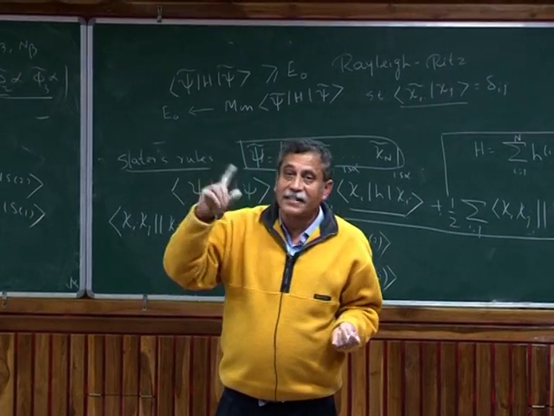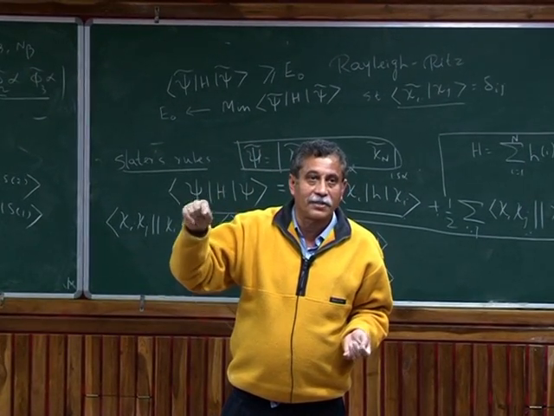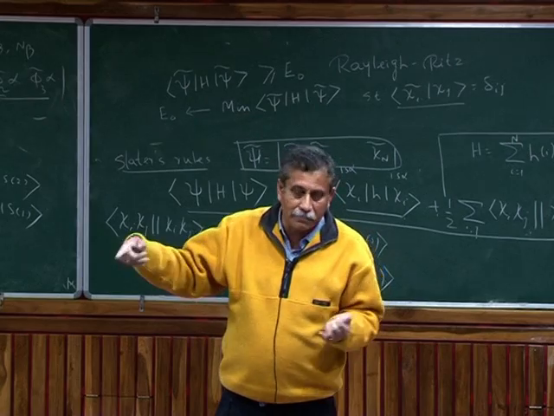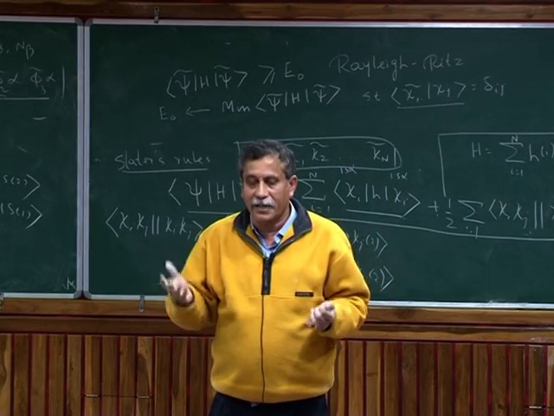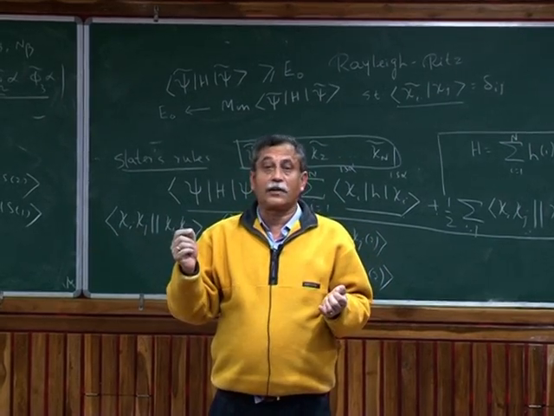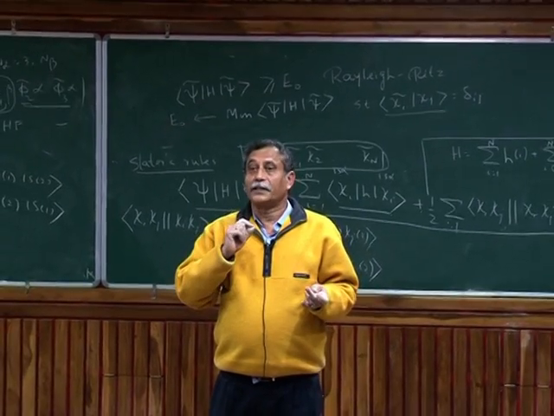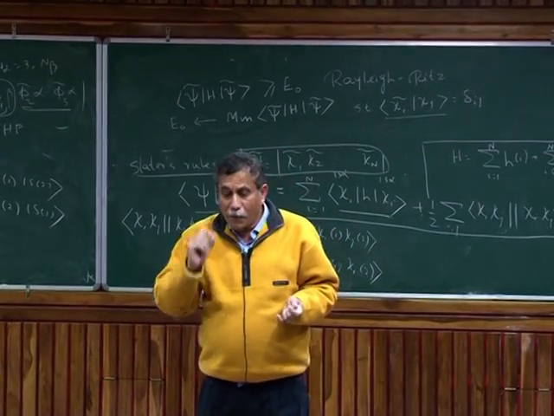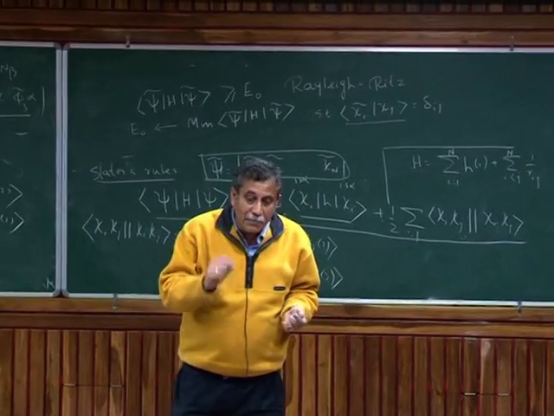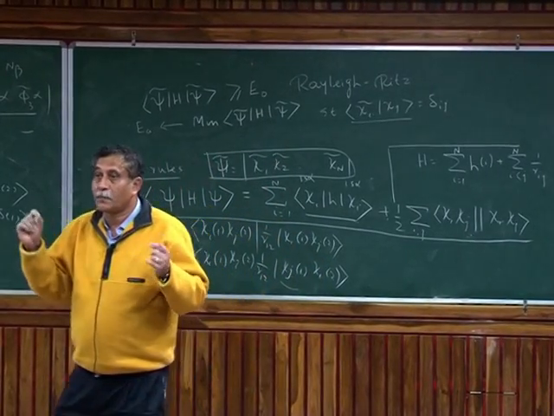The rest can be taken care of by electron correlation, which is going to be the next topic. I wanted to do something about it, but maybe next class. The rest is actually electron correlation. Why is it important? It's important because the entire chemistry is about the difference of two large energies.